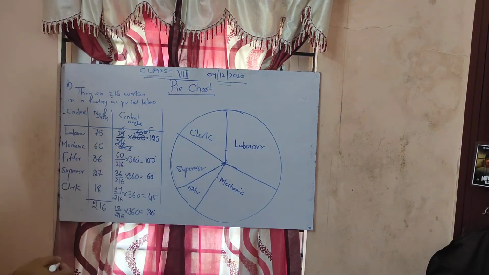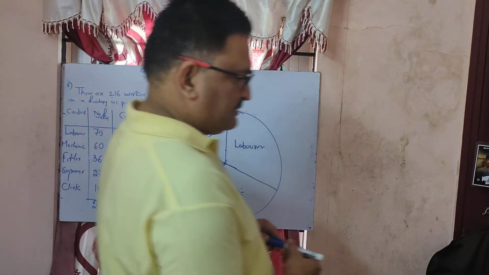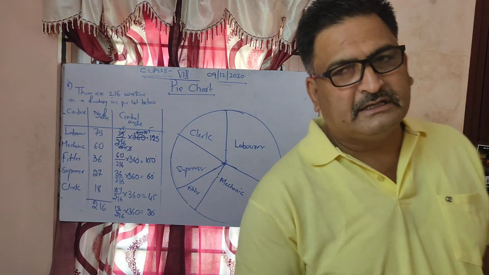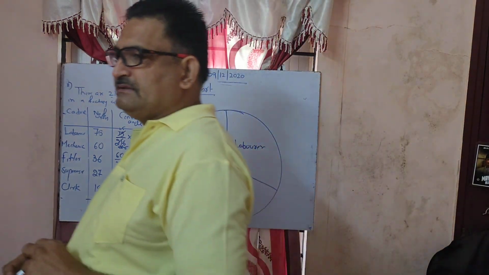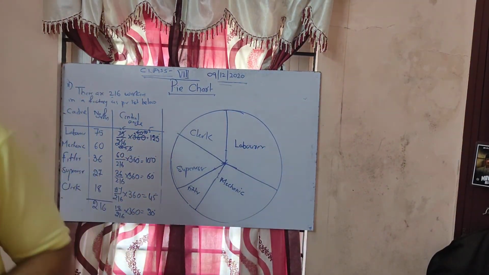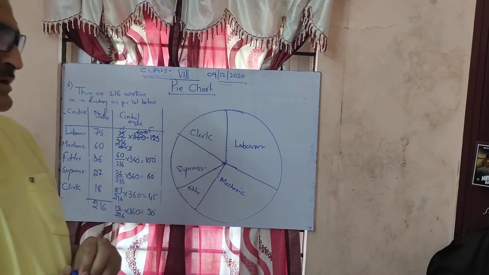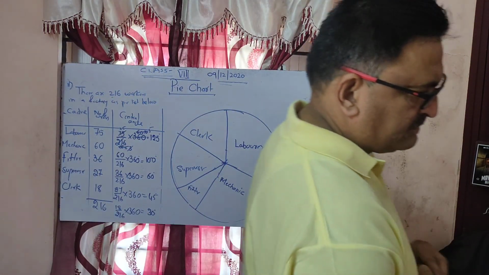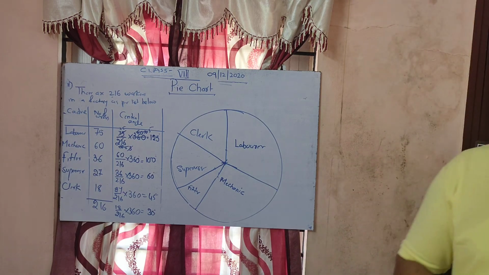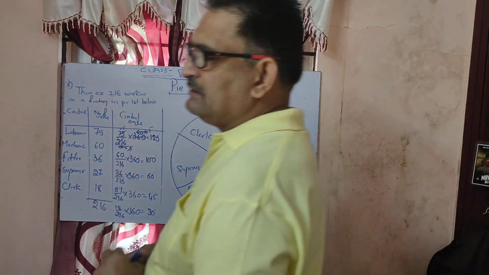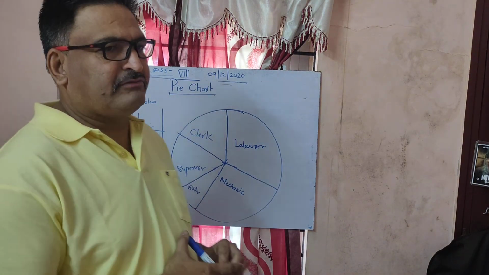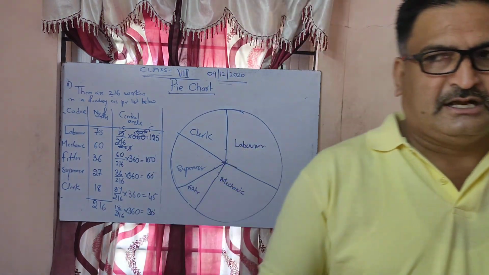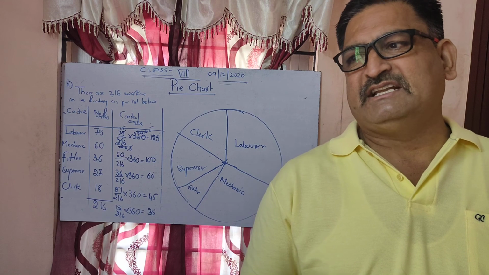So this is how a pie chart is represented for the given data. So what is a pie chart? A representation of data in the form of a circle. Representation of data in the form of a circle is known as what? Pie chart. And we all know a circle represents 360 degrees.